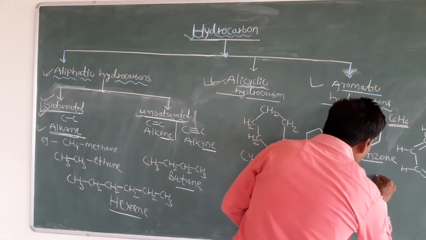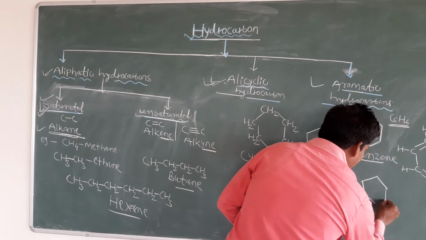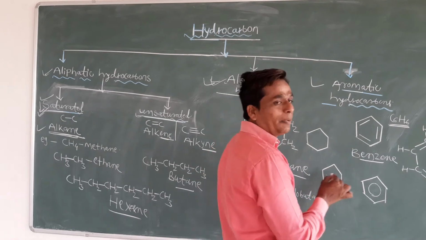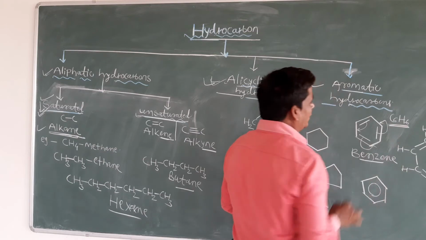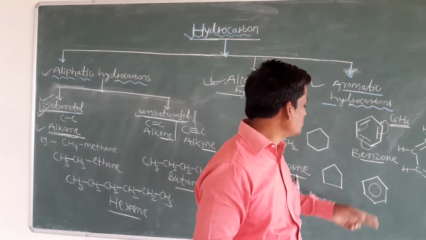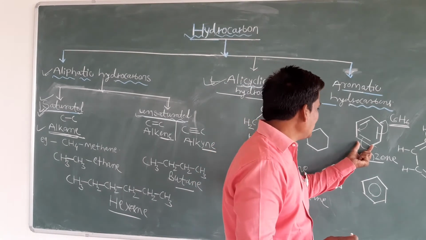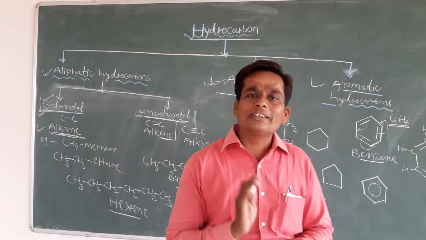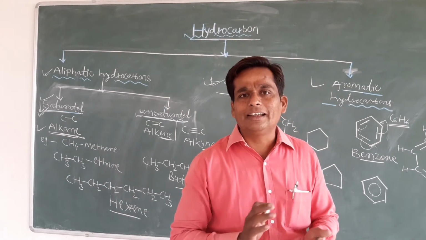And sometimes students, benzene we can represent like this also. In a benzene ring we can show a circle at the center also. Why? Because in the benzene ring the pi bond, the double bond, is shifted, so it is continuously delocalized. They can circulate. That's why you can show the benzene with a circle at the center also. So the benzene ring can be represented like this also. Now clear students? These are the aromatic hydrocarbons. Aromatic means the compounds containing at least one benzene ring in their structure.